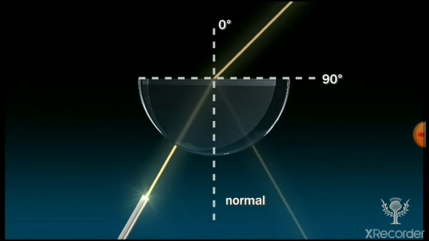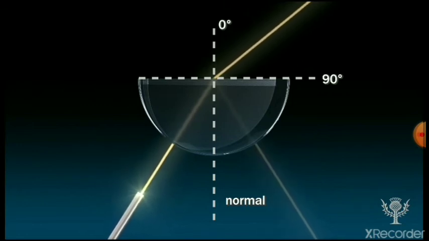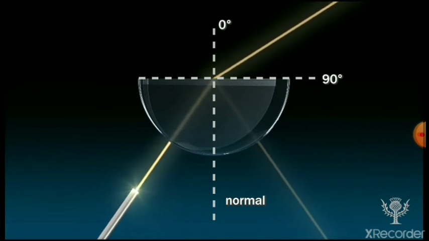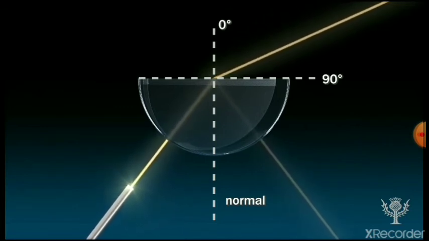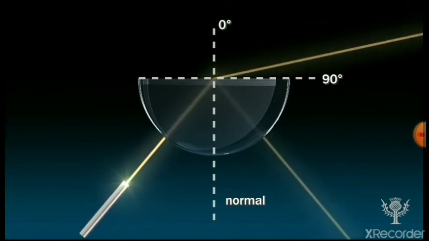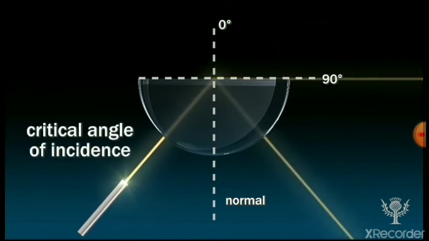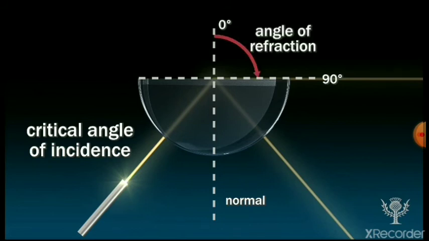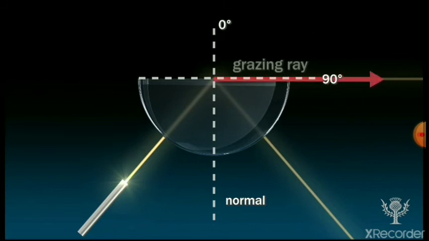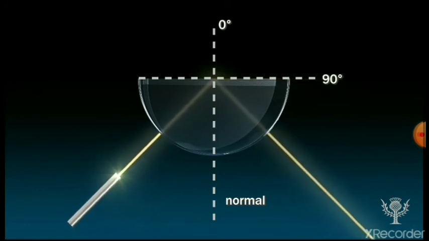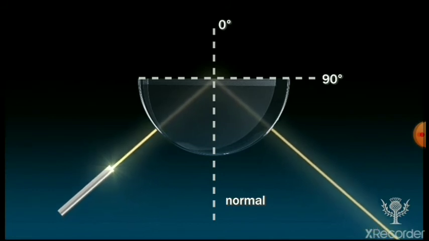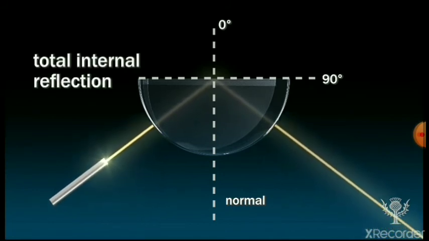As you increase the incidence angle, the angle of refraction goes on increasing, as you can see in the figure, and there will be a point where this refracted ray becomes parallel to the junction of the two media. This is the angle of refraction making 90 degrees with the normal, and this angle is known as the critical angle, and this ray will graze the surface of the two media, known as a grazing ray. As you further increase the incidence angle, total internal reflection takes place.